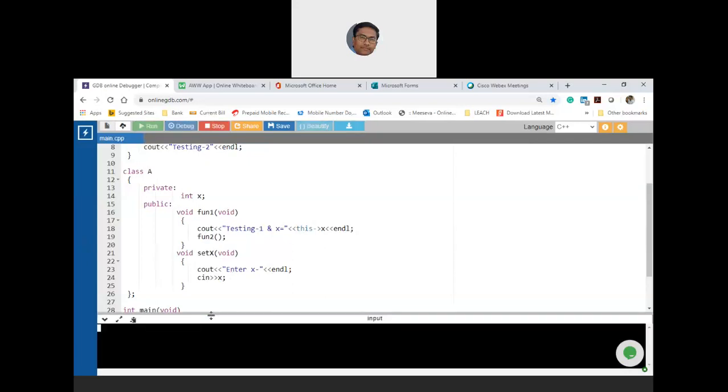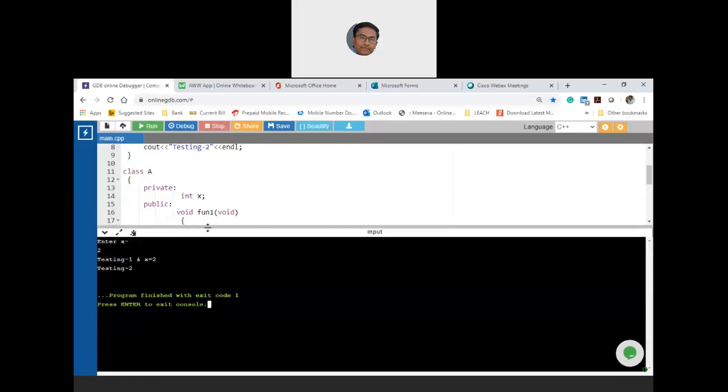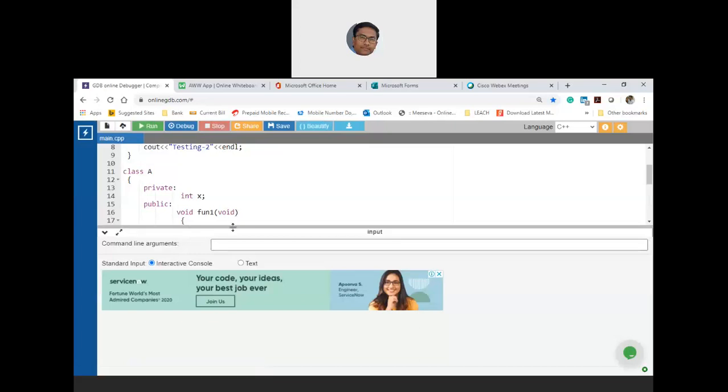No error. So it is possible to call a general function inside a member function. Let us enter the value 2. Then you are getting testing 1, x is equal to 2, and then testing 2. Okay. Let us pass the value of x and then handle that in fun2.